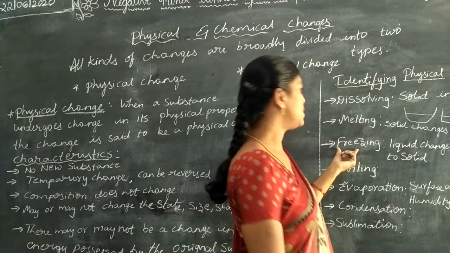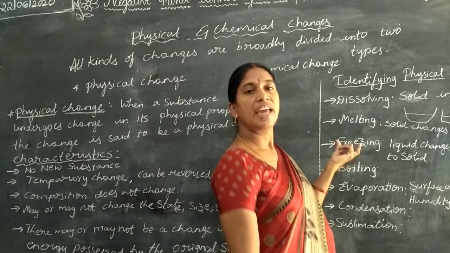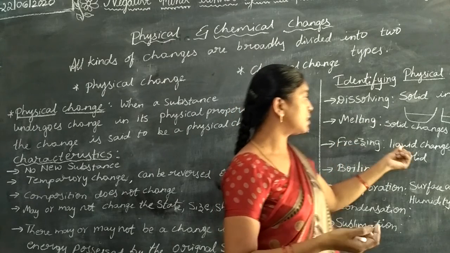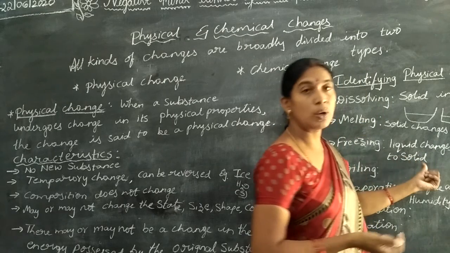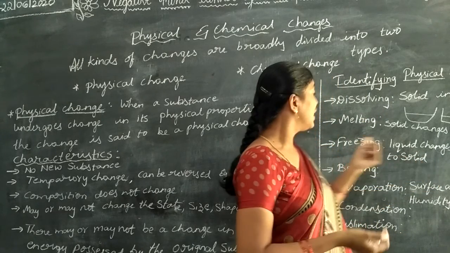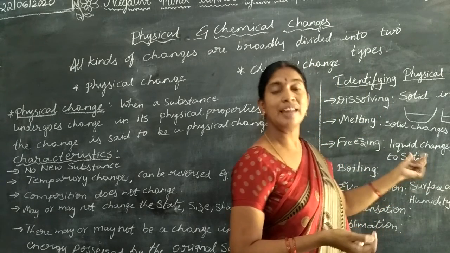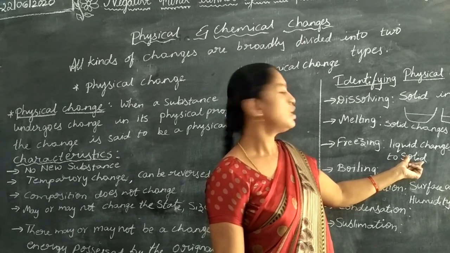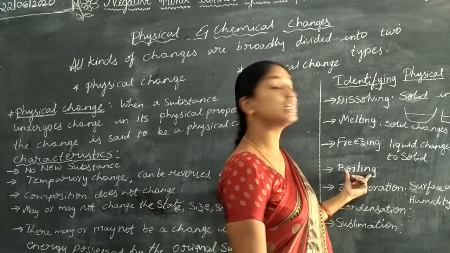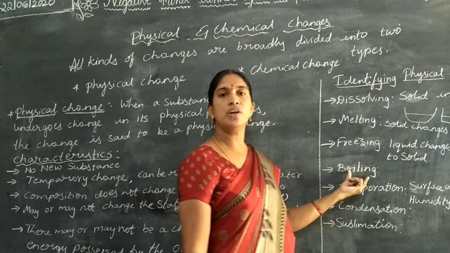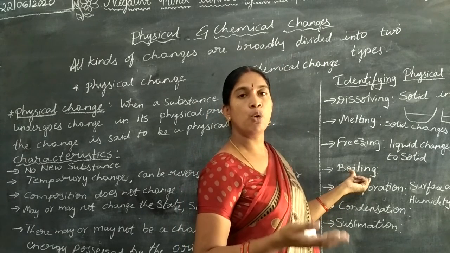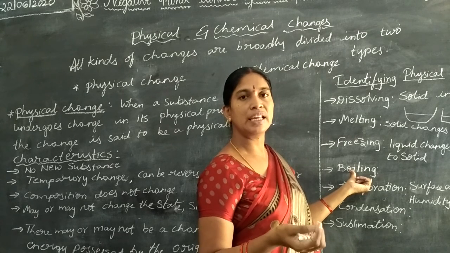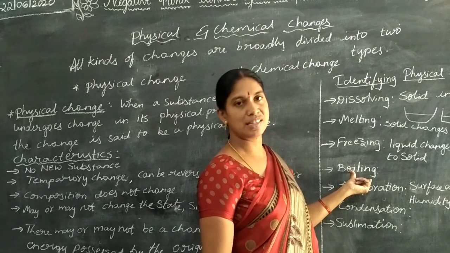Understand? And the next one is freezing. In freezing, the water will change to ice. The liquid changes to solid state. As the liquid is changing to solid state, it is also called solidification. And the next one is boiling. In boiling, we will give more and more temperature to the water or the liquid substances so that they will change to the gaseous form.